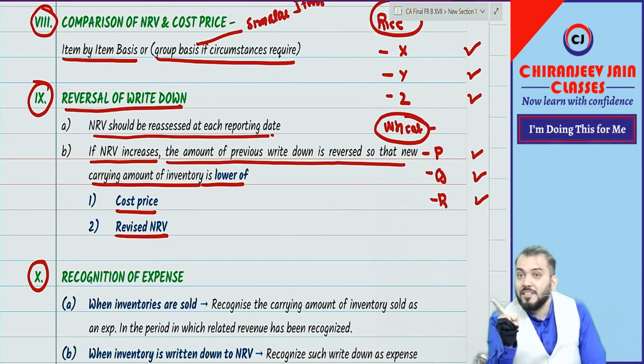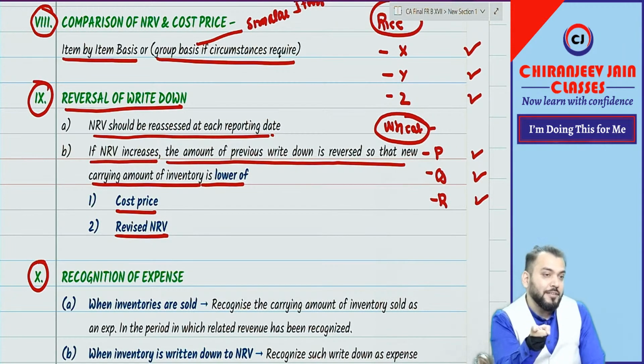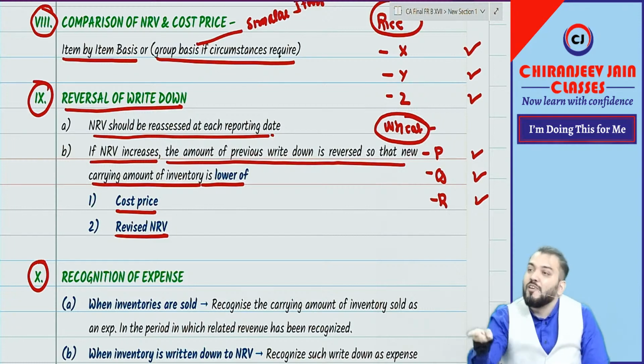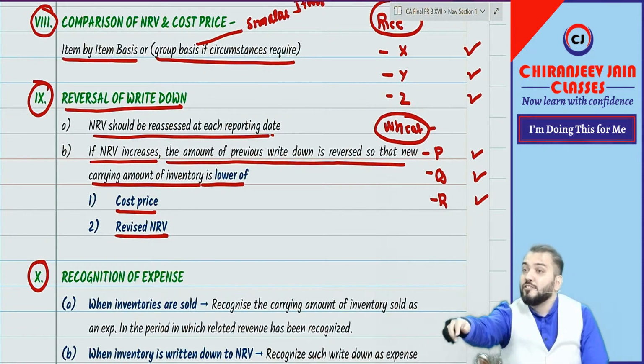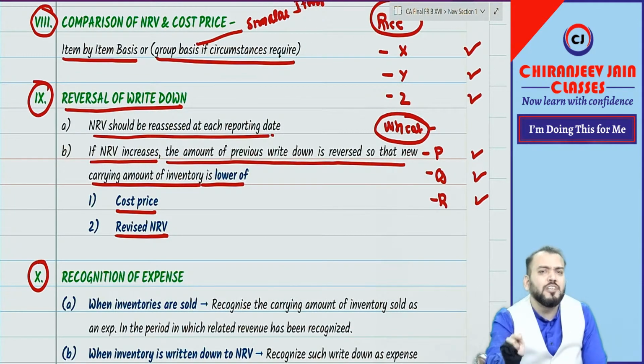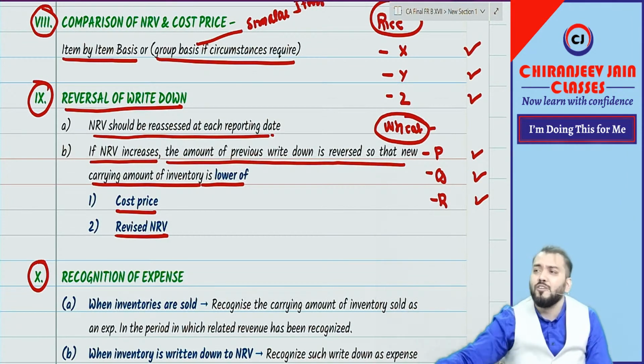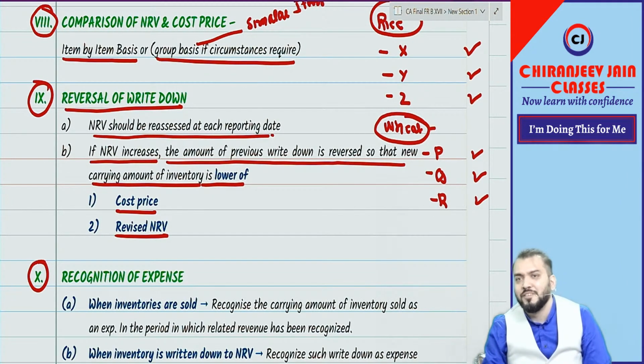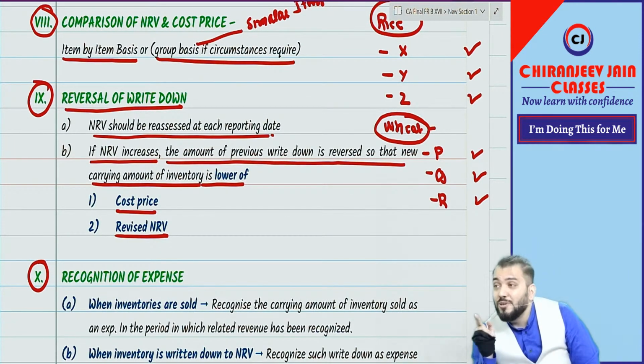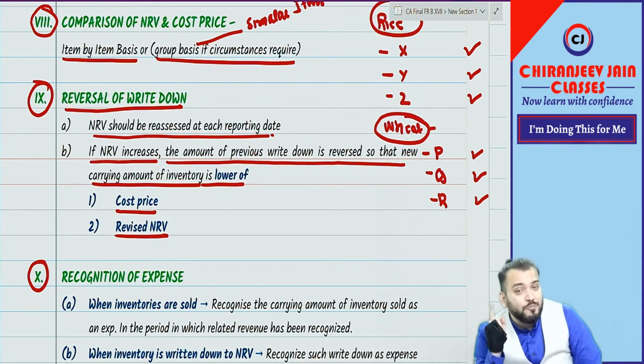This life will never come back. You will miss this life once you become a chartered accountant, because once you become a chartered accountant, a lot of responsibility is going to come, and that responsibility will be bigger than this. Do your work with full efficiency, with full concentration, with full determination.